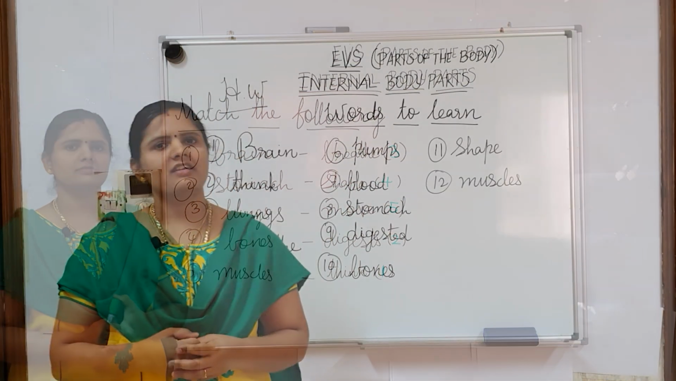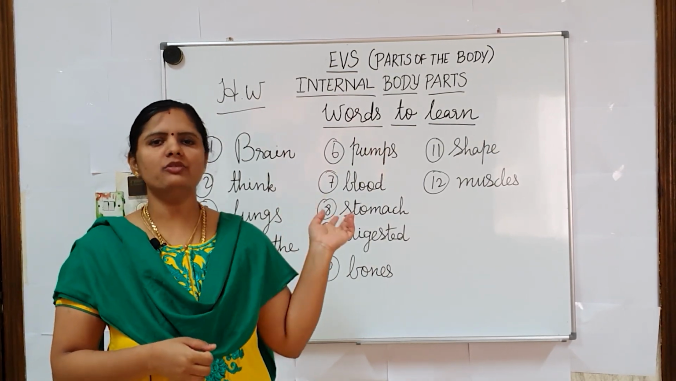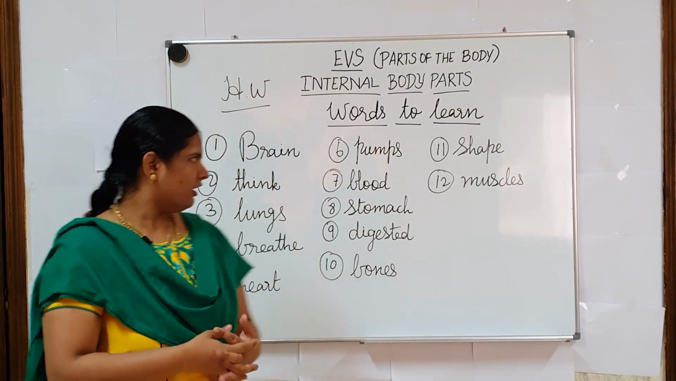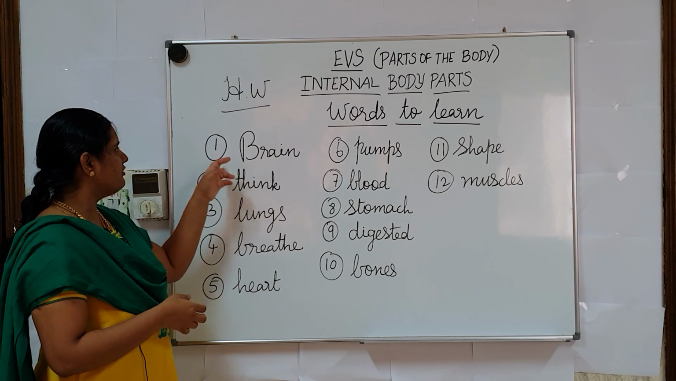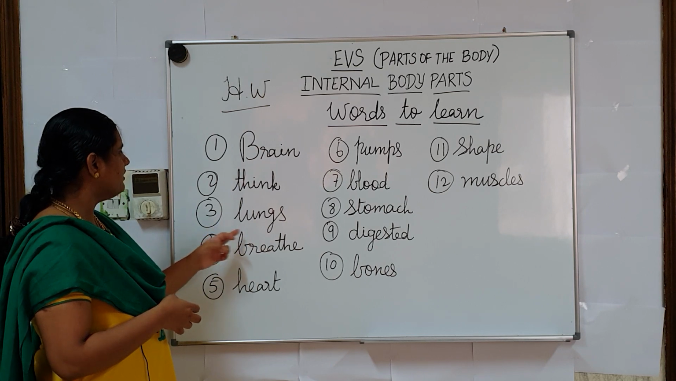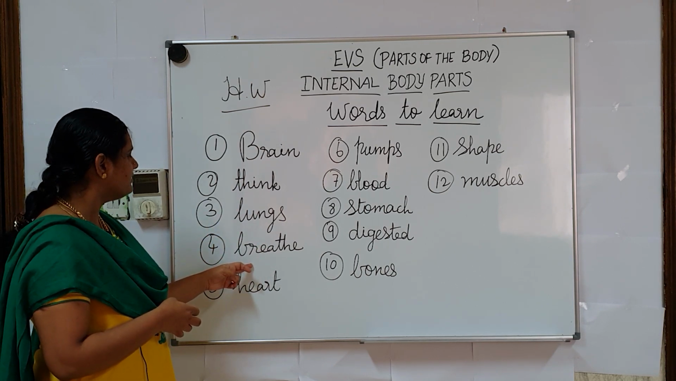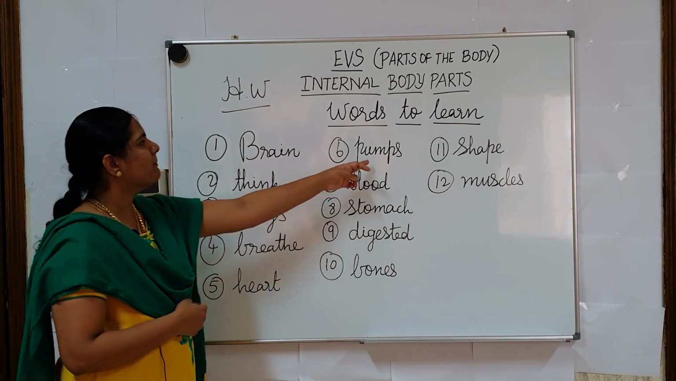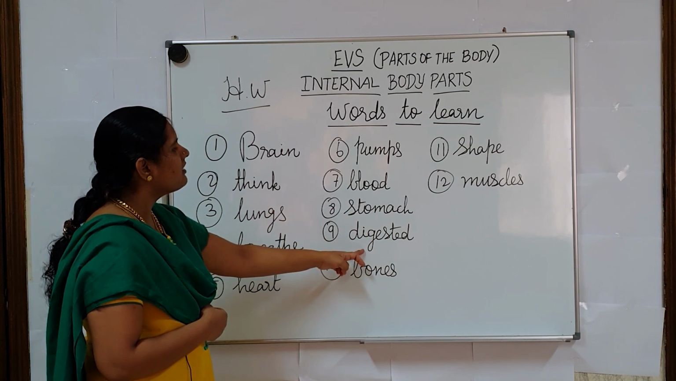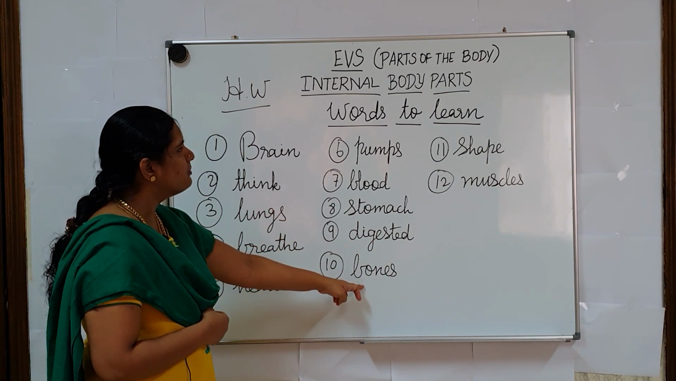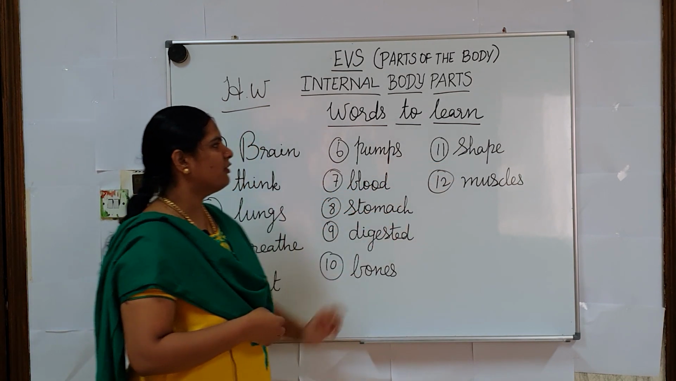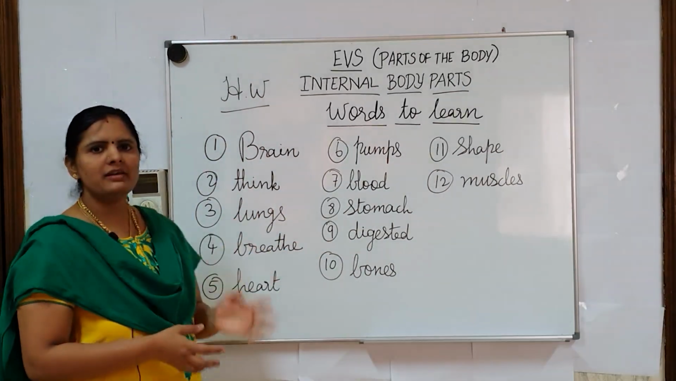Students, I have written a few words here. Please practice at home. This is today's homework. First word, brain. Second one, think. Third, lungs. Next, breathe. Next, heart. Next, pumps. Next, blood. Next, stomach. Next, digest. Next, bones. Next, shape. And last one, muscles. These are all the words you must learn at home.